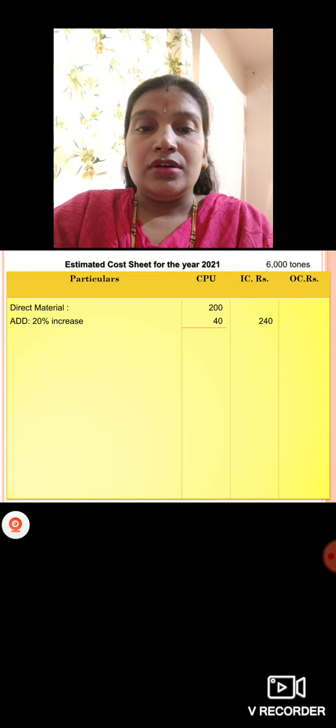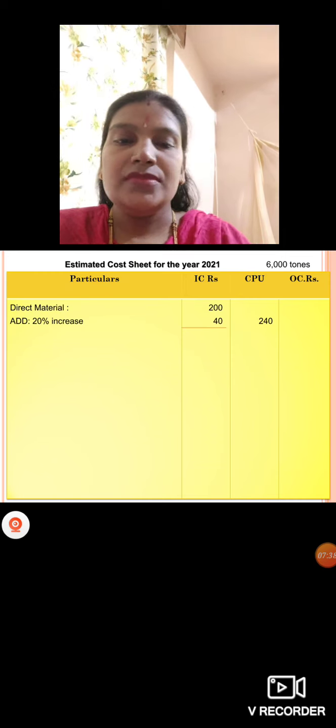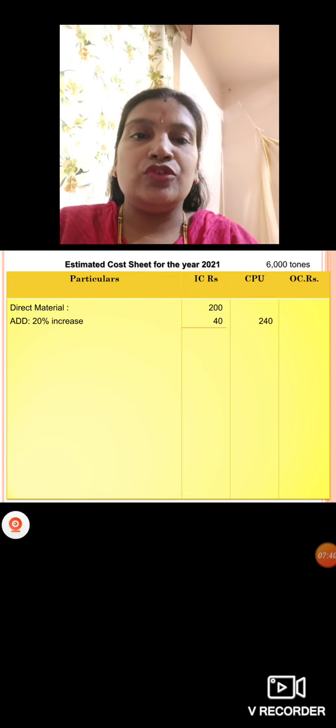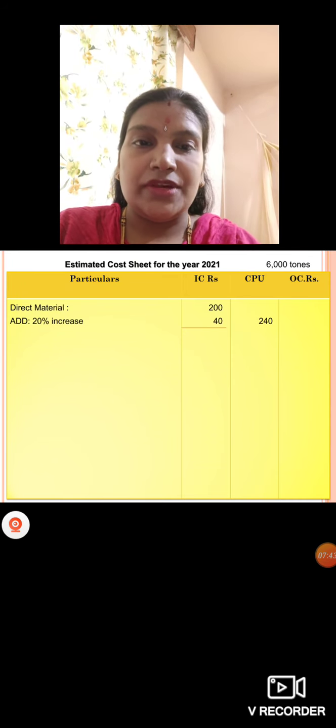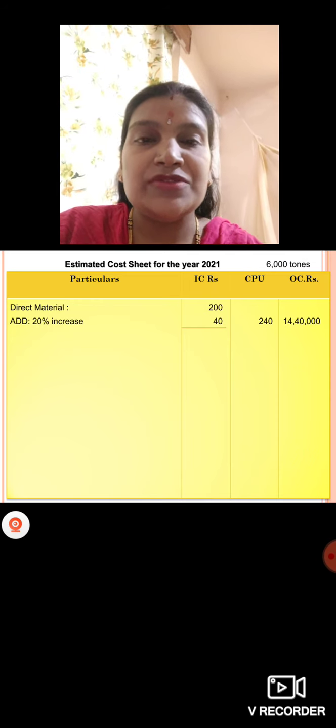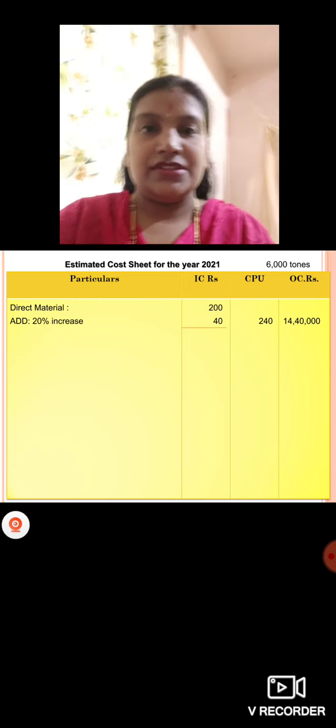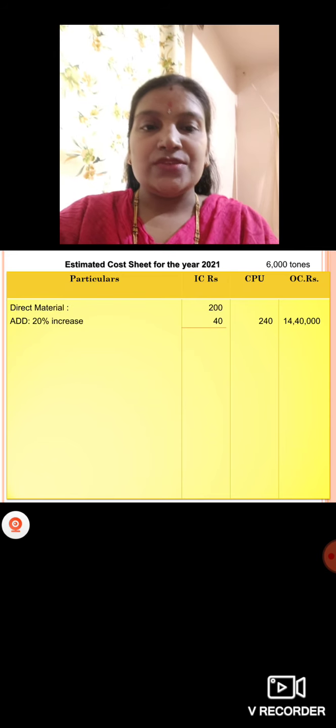So here what you have to do? 240 into 6,000 units. How much will we get? 14 lakh 40,000. So next what we have to do?